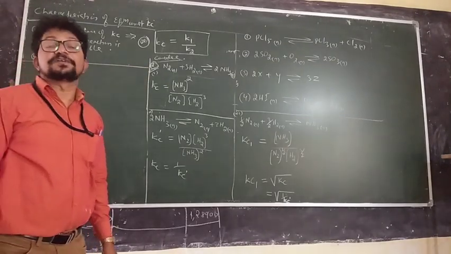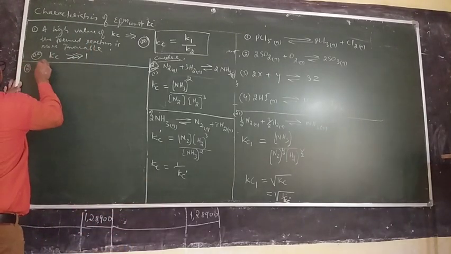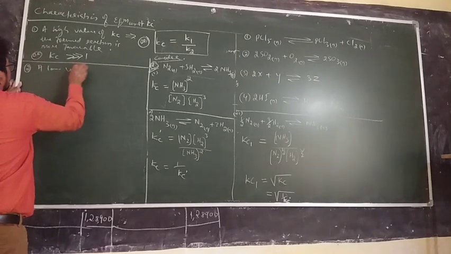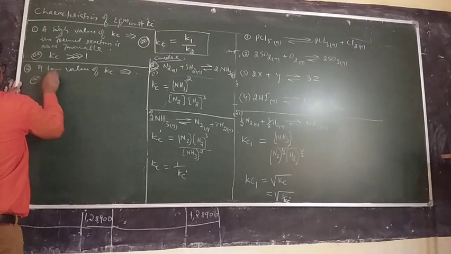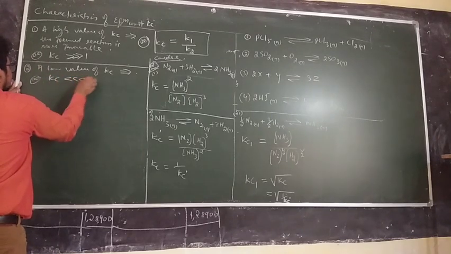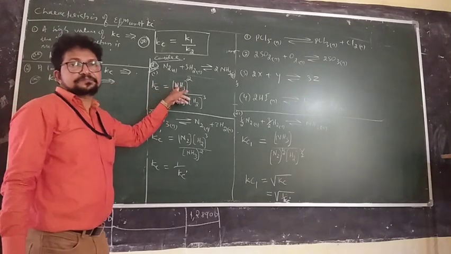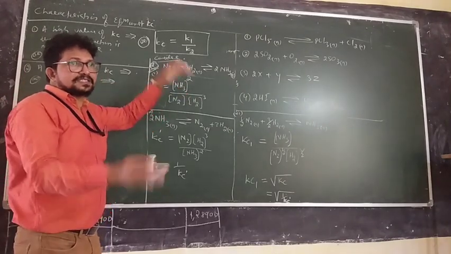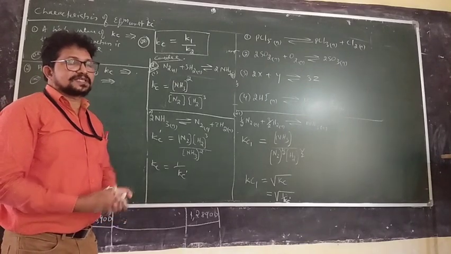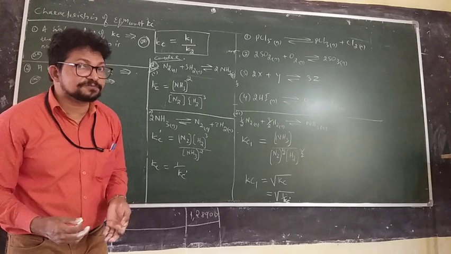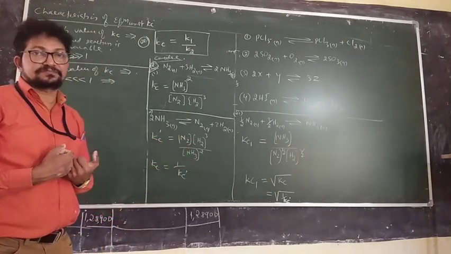more favorable. Now exactly opposite, a low value of Kc, or you can say Kc much less than 1, implies numerator is very less. That means at equilibrium more amount of reactant is there in the vessel. That means this reaction is not product favored, this reaction is reactant favored.